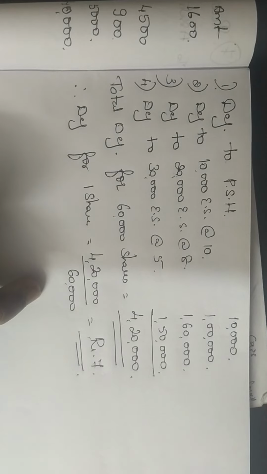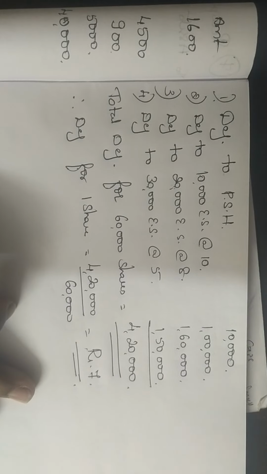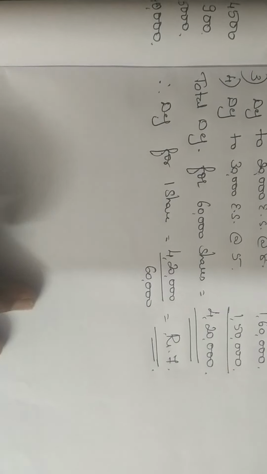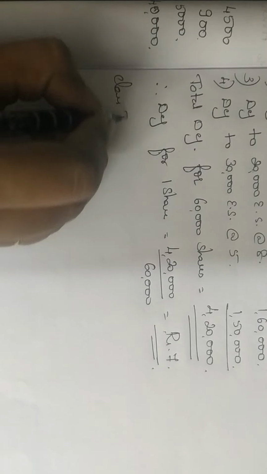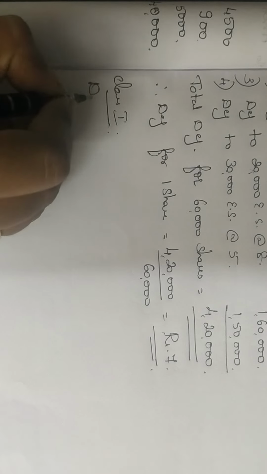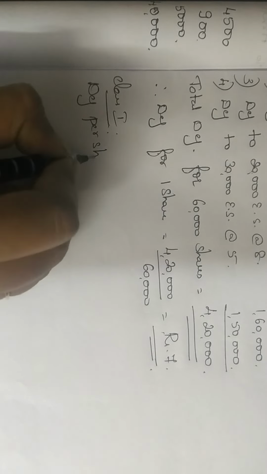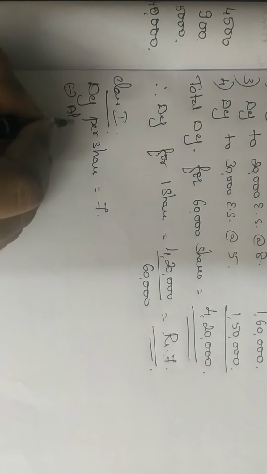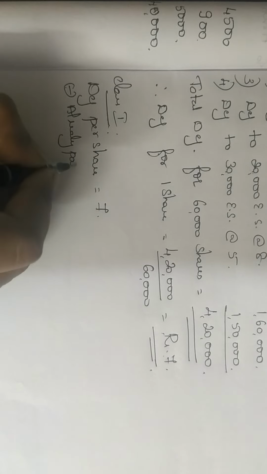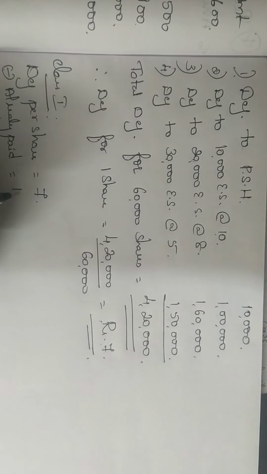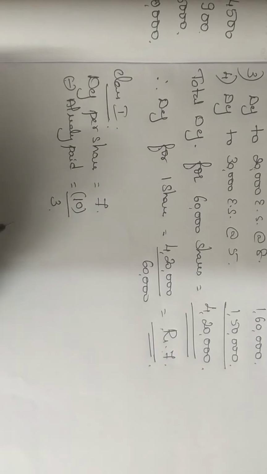Same problem of your 5th we are continuing in the 7th problem. So after this, you find out how much should each class of the shareholders contribute. We start by calculating for class 1. Class 1, you have to write how much is the deficiency per share. Deficiency per share is 7 minus how much is already paid. How much did class 1 pay? They have already paid 10 rupees, fully paid. So 7 minus 10 is 3.